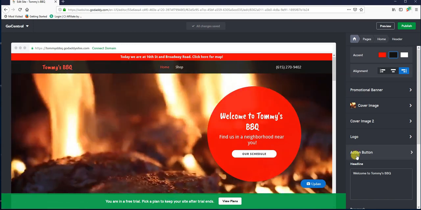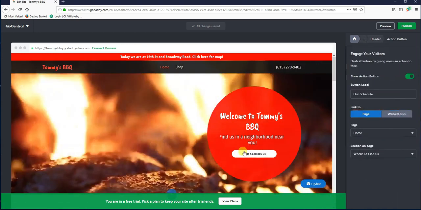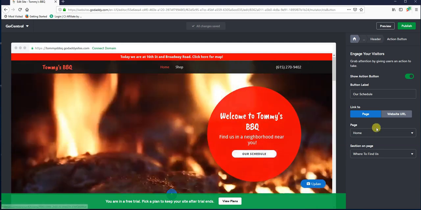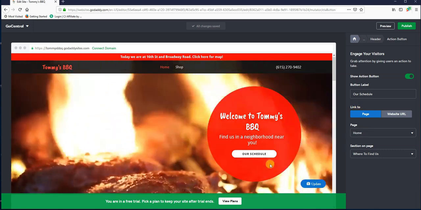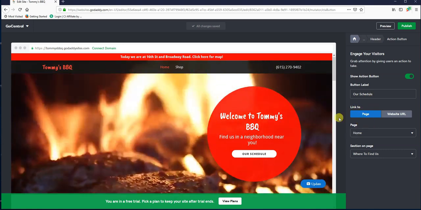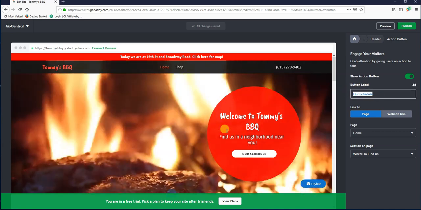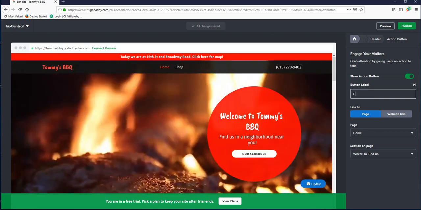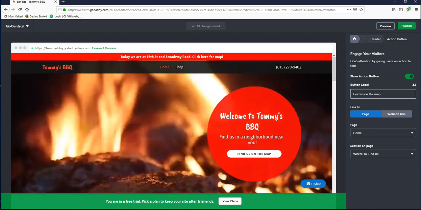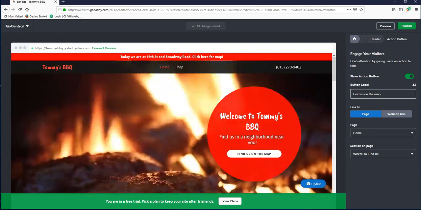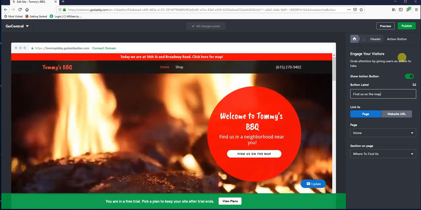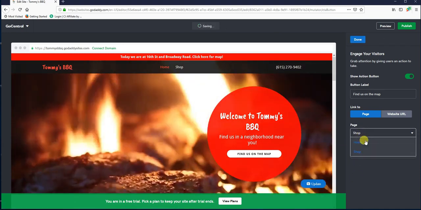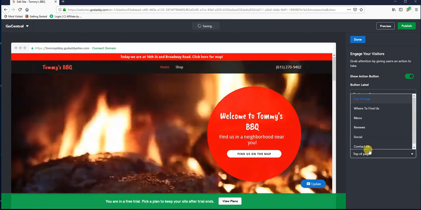And then finally, the last thing on here, your action button. Action button, this is where you can define where this button goes. So our schedule, you can see this, it shows button label right here, so you could change this to, you know, find us on the map, or whatever you want. You can type in right there for your button label and change it. Below here, page, this is where you can select to where it goes if you wanted a different part, or you can also do section on page.